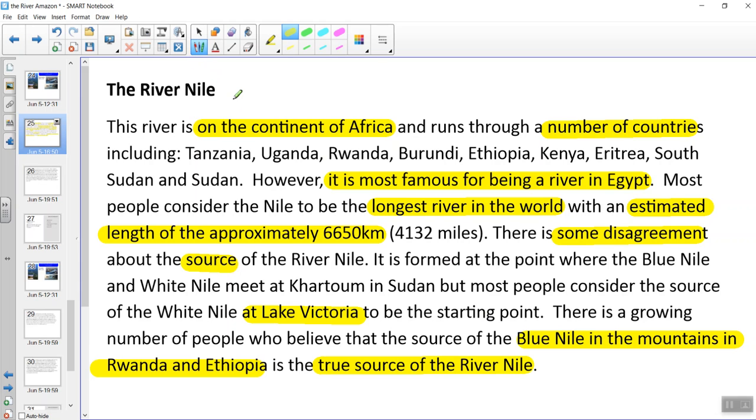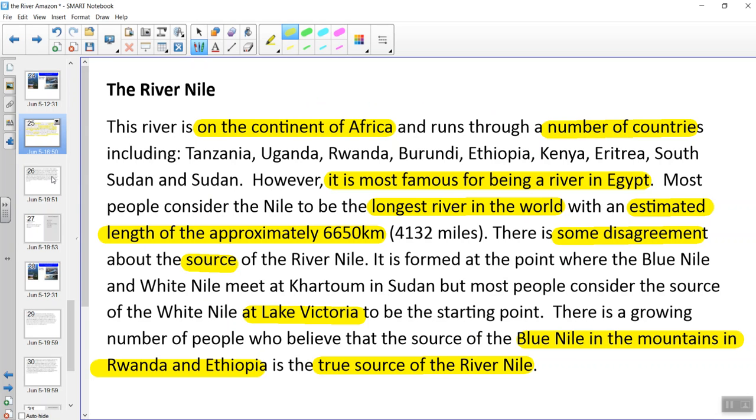So what I've done here is I've said where it is, I said which countries it runs through, I said what the river is famous for, the longest river in the world, given its length, and then I've said something about the source. And just like the River Amazon, people can't agree over the source of the River Nile. So that might help you make a structure when you're writing about the Amazon shortly.